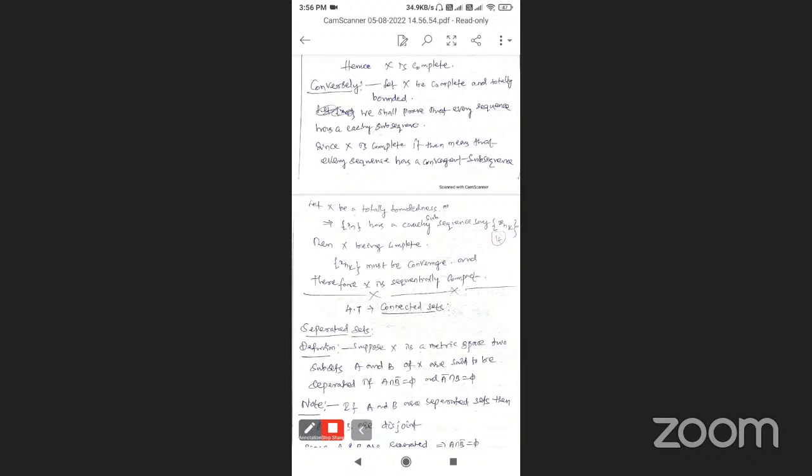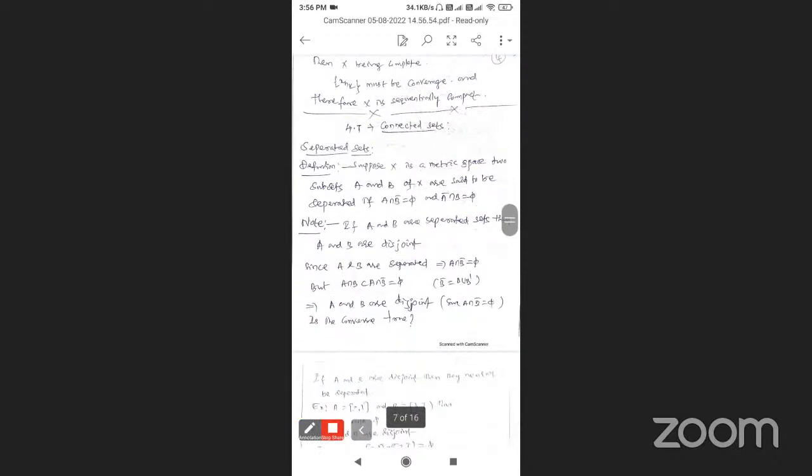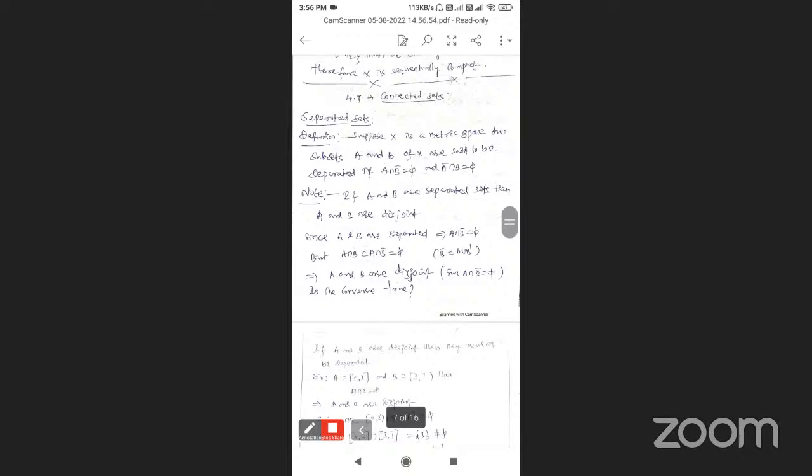So that is a sequentially compact metric space. Now this is closed. The next topic is important. This topic is connected sets.